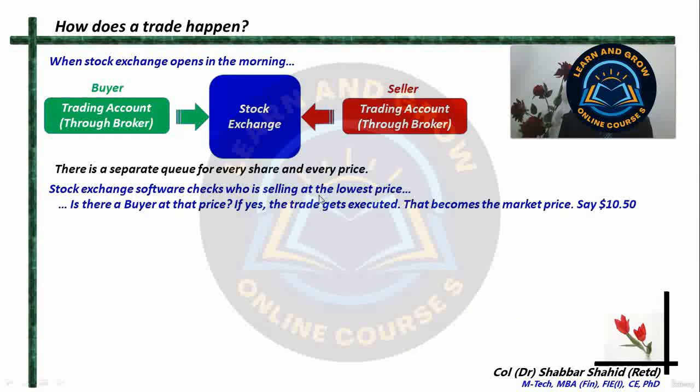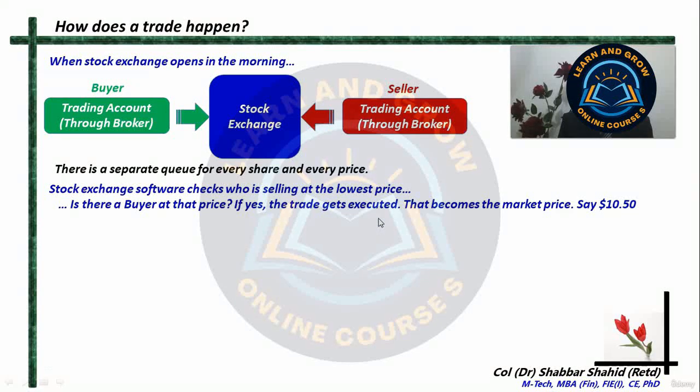Alright? Now let us say when the stock exchange opens, immediately at the opening bell, the stock exchange software will check who is wanting to sell a particular share at the lowest price. And if at that lowest price there is a buyer, then the stock exchange will match the buyer and the seller and the trade will get executed.